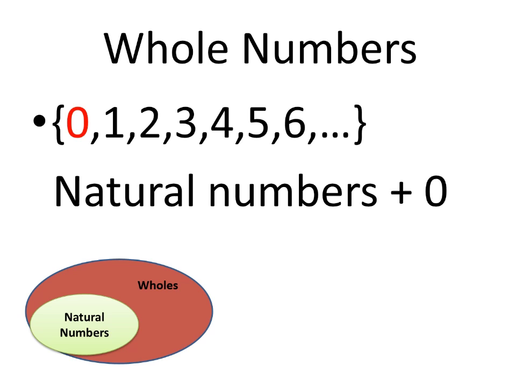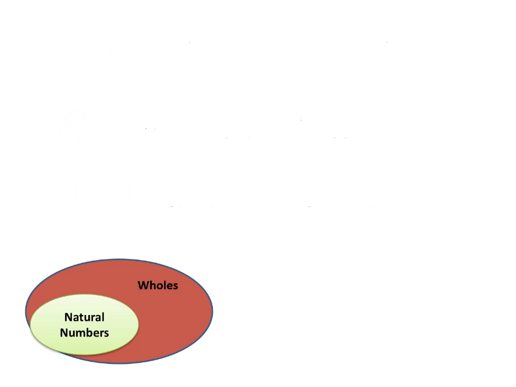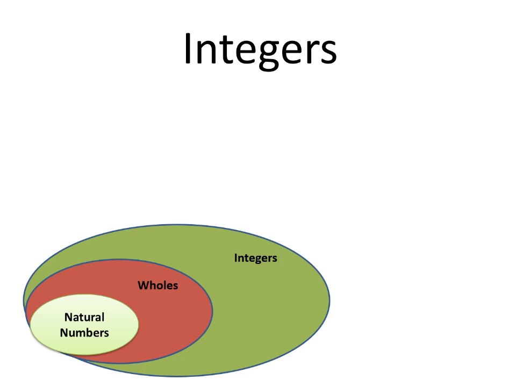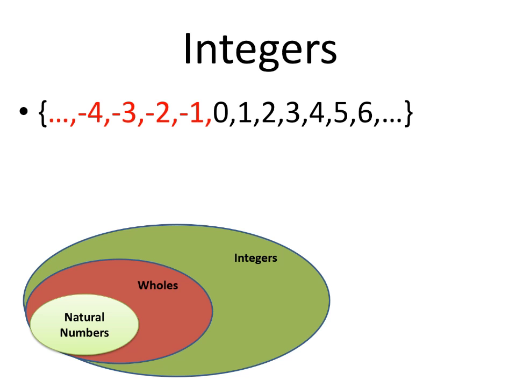Third group, or third set, is called integers. And as you can see, integers include all natural numbers, the 0 to make whole numbers, and all their opposites or negative numbers. -1, -2, -3, -1,000, -1,000,000. So integers include whole numbers and the negatives.